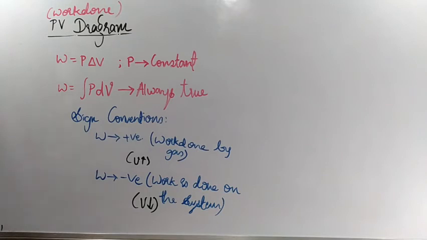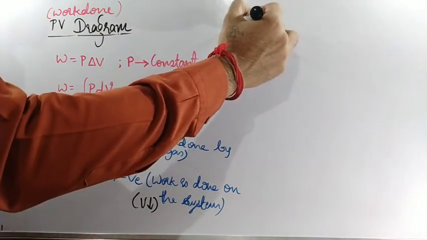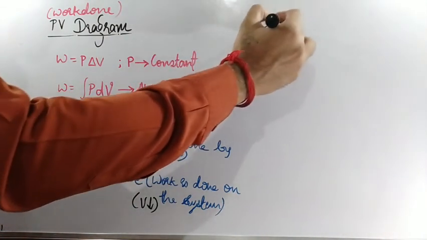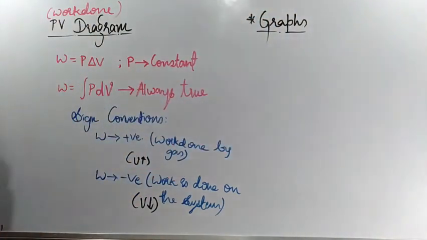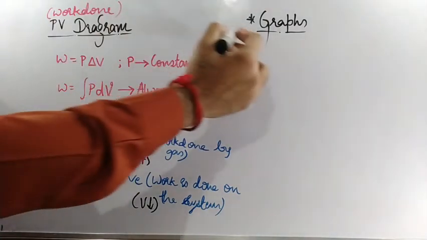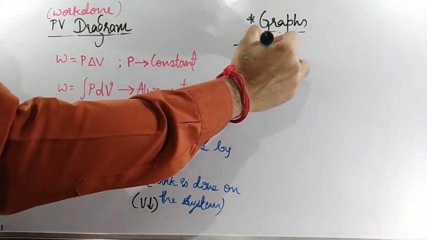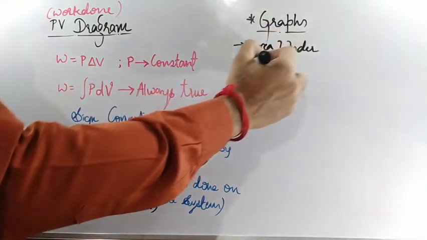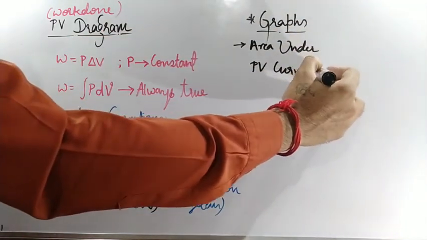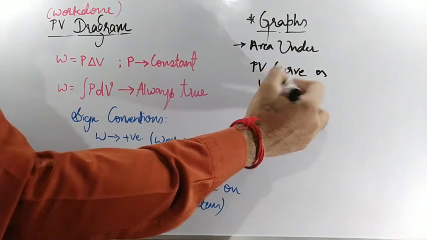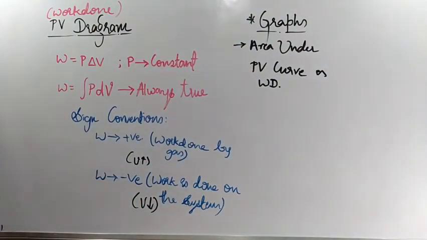Clear? And one more important thing. In competitive examinations, they will be giving graphs and asking questions. In graphs, how are we going to calculate work done? First, area under the PV curve. Area under the PV curve is nothing but work done. This one you should remember.